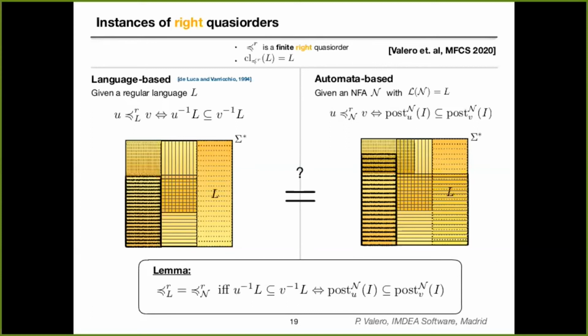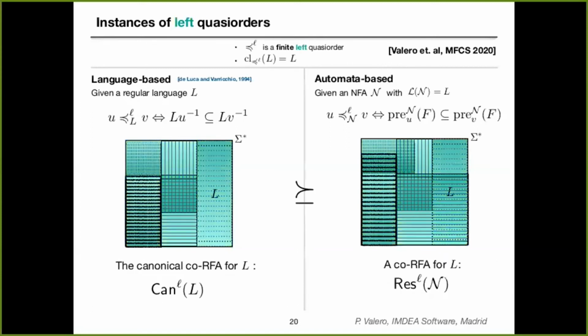Something similar happens with the left quasi-orders, where we can use the Néraud left quasi-order. In that case, we obtain the canonical co-residual automaton for the language L. And we can also use the automata-based left quasi-order, which instead of looking at the post, the successors of a state by a given word, looks at the predecessors. Basically, the set pre of u is the set of states from which you can reach a final state by reading u. Again, we have the same situation where the automata-based quasi-order produces larger co-residual automata than the language-based quasi-order. And again, the two things will coincide when the two quasi-orders are actually the same.